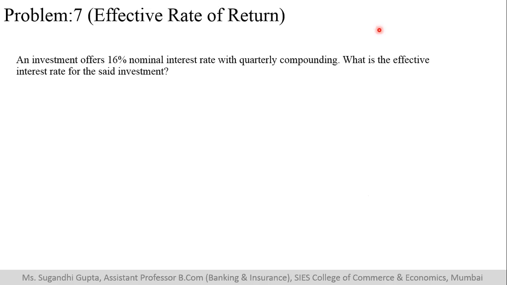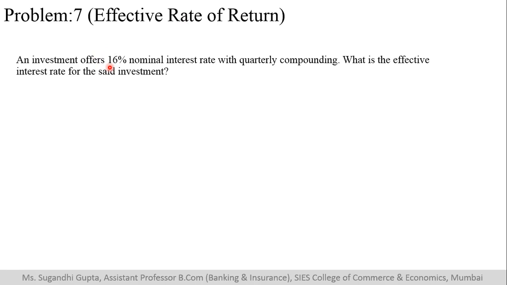Next sum. One formula that we learned during our future value video was the effective rate of return. As I said, the effective rate of return, if you remember, is the effect of compounding on the interest rate which is stated in your security deposits. So even if I say 16%, if the compounding happens more frequently, the actual rate of return that you will get will be more than that.